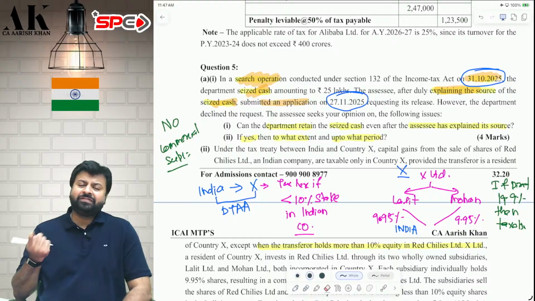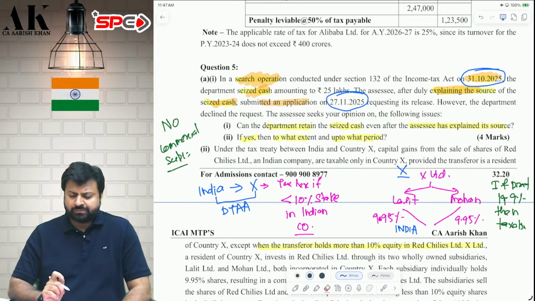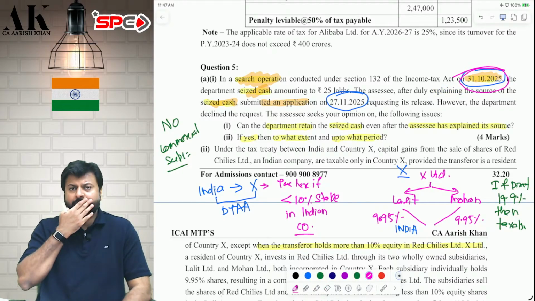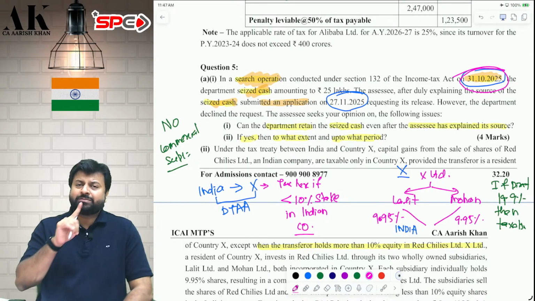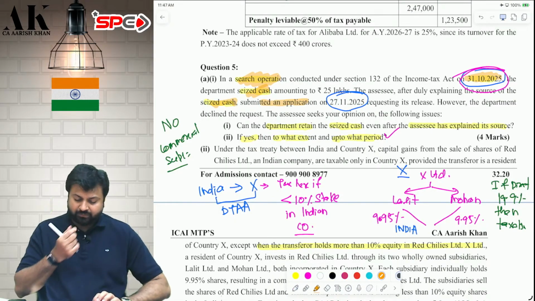Sir, if he accepts, in how many days will he give? He will give within 120 days from the completion of search. When is the search completed? 31st October. So within 120 days from 31st October maximum, he will return you the assets by reducing the existing liability. This is what this provision is all about. I hope it is clear to all of you.